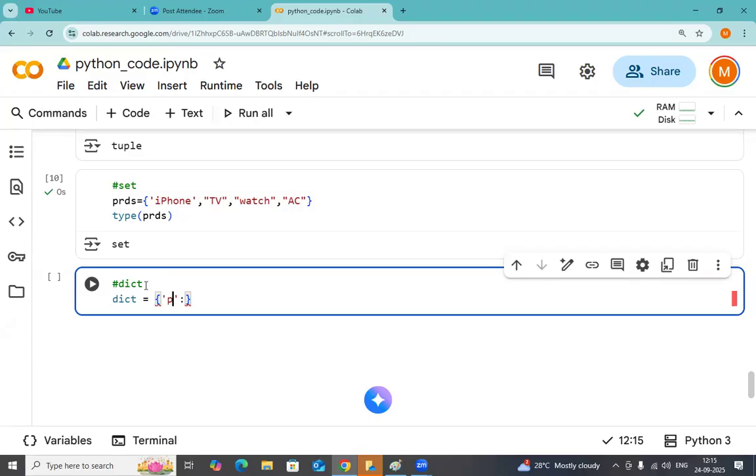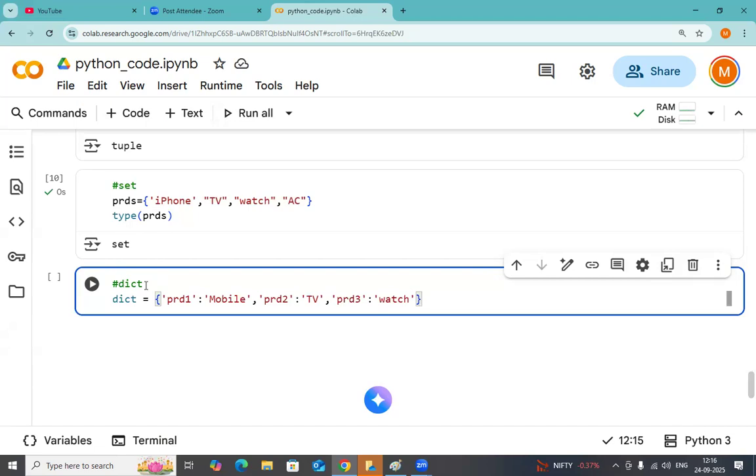PRD1, product 1, product 2, something like that. PRD1 is mobile. PRD2 is TV. What is PRD3 then? PRD3 is AC or watch, whatever you want.